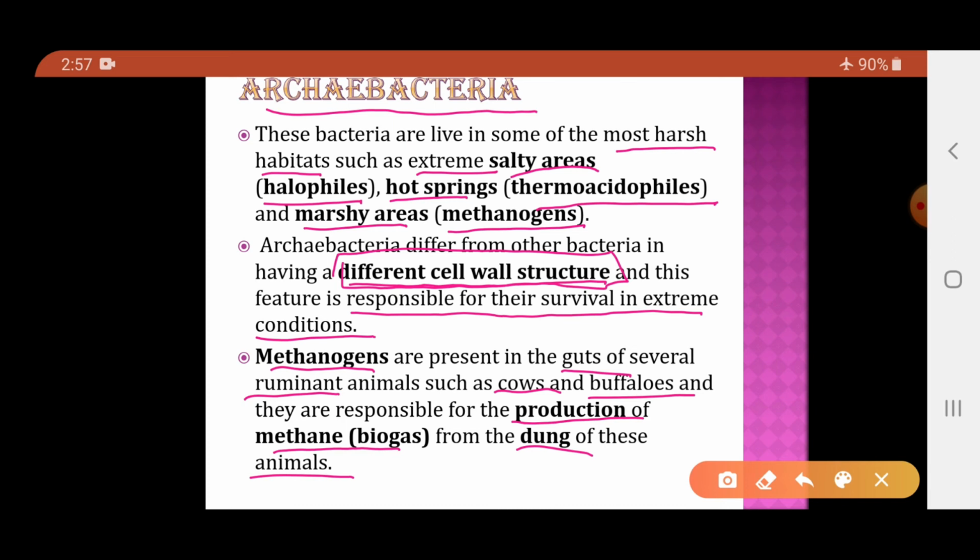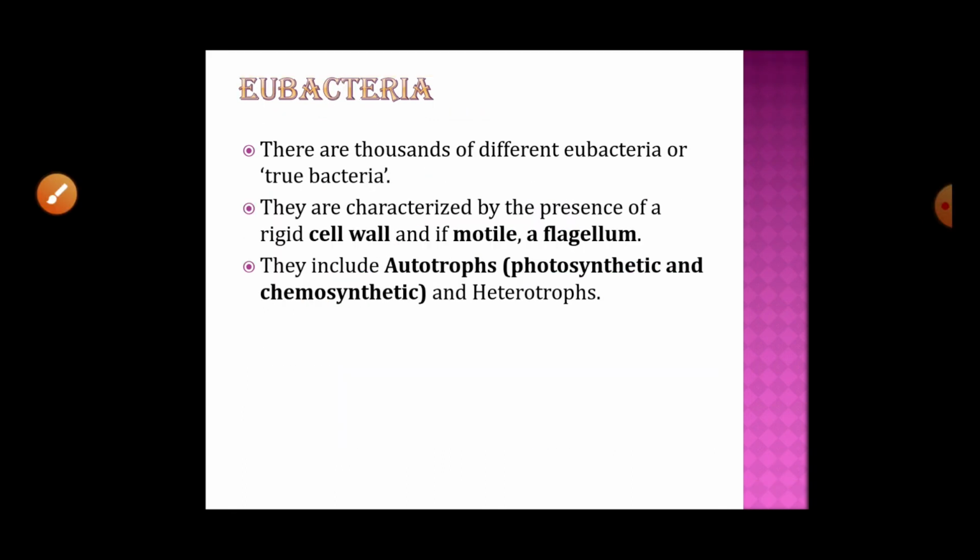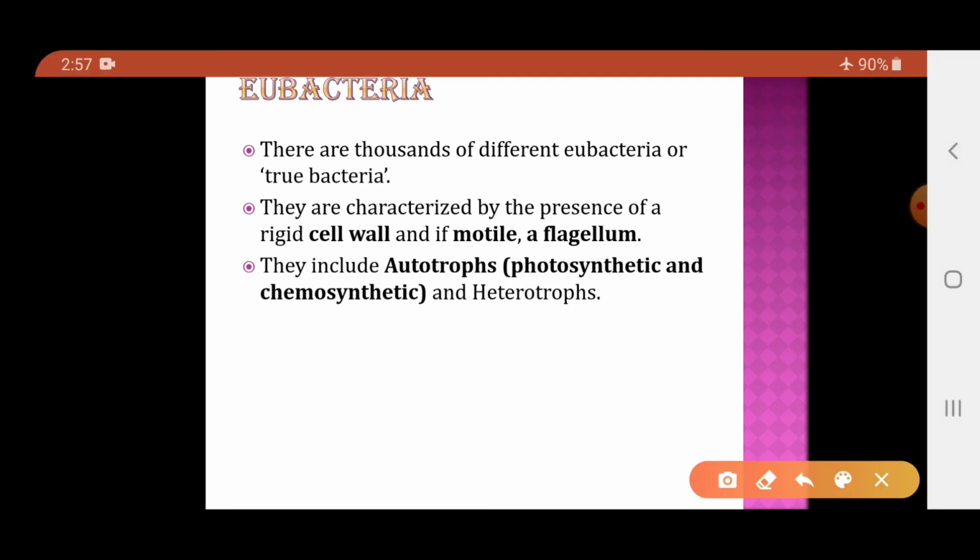So how is it possible? Because the dung of these animals contains methanogens, which are responsible for the formation of biogas. The main biogas is methane. So that is regarding the archaebacteria. Now the second group of the bacteria is the eubacteria.